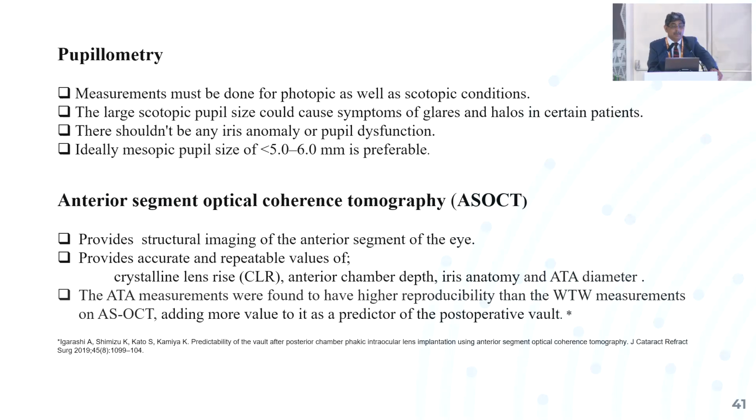And in a few patients, when the crystalline lens rise is not appropriate, then the chances of development of cataract are high, and development of glaucoma is also there. So we should check the crystalline lens size. The angle-to-angle measurements were found to have higher reproducibility than the white-to-white measurement on ASOCT. Some studies say like that.